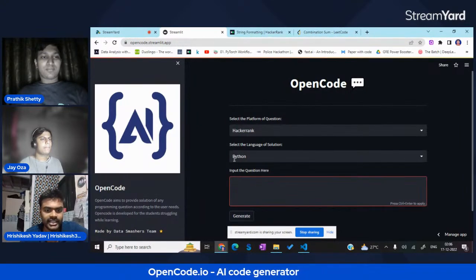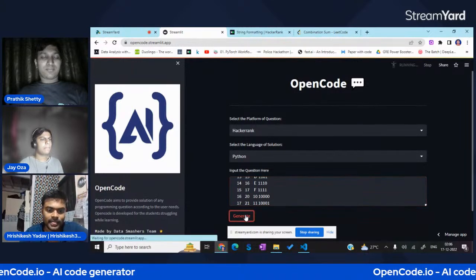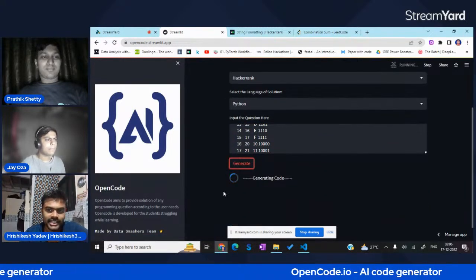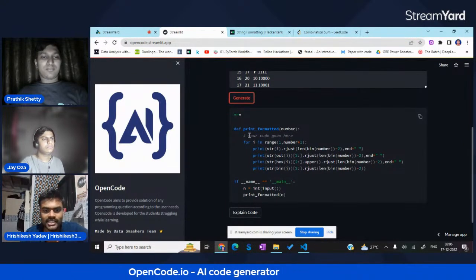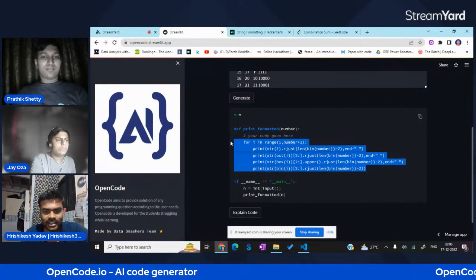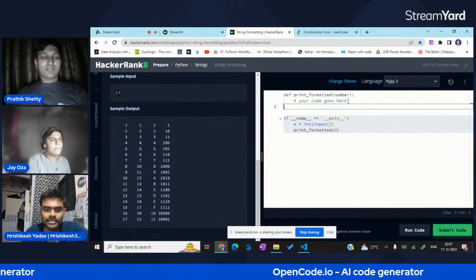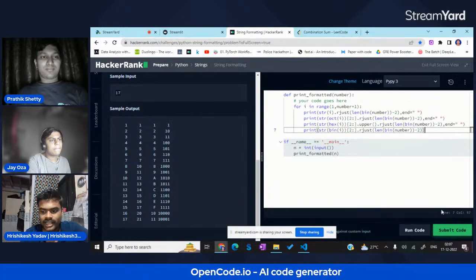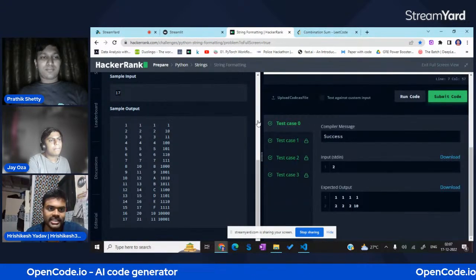Here we have selected Hackerrank, and a Python solution we are expecting, and we'll paste this. It's generating the code for us, and we got the code. We need this much code, right? So we'll copy this, paste it here, and submit the code. Let's see whether it passes. Okay, it passes all the test cases.